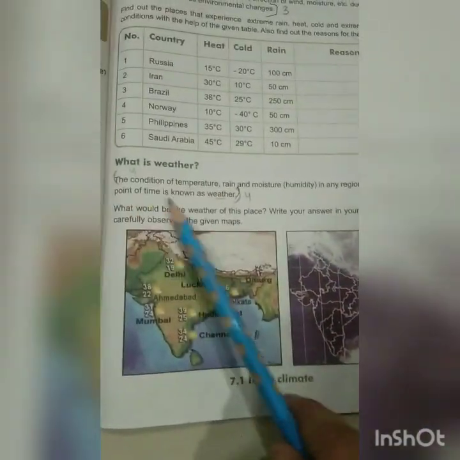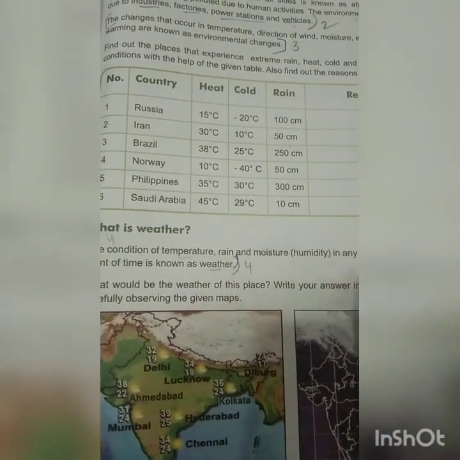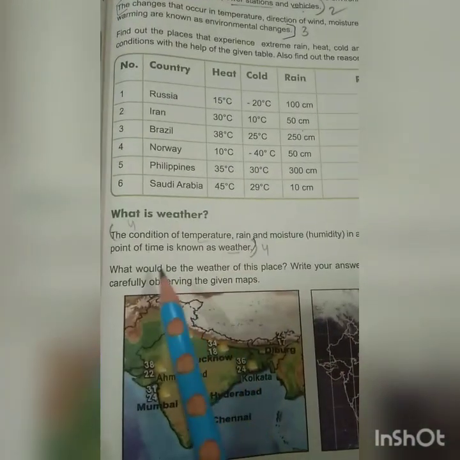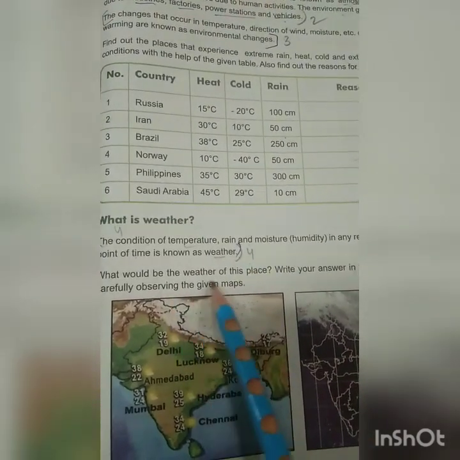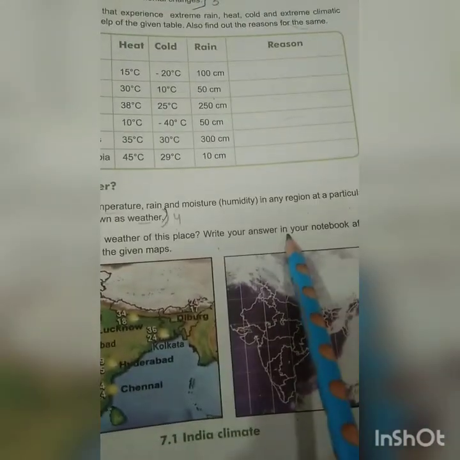Next topic is, what is weather? What do you mean by weather? The condition of temperature, rain and moisture in any region at a particular point of time is known as weather. What would be the weather of this place? Write your answer in your notebook after carefully observing the given map.